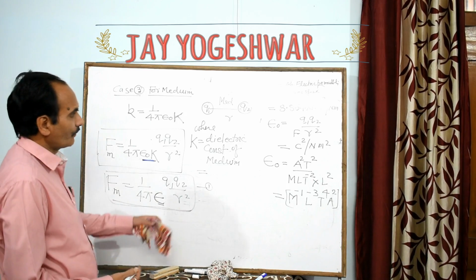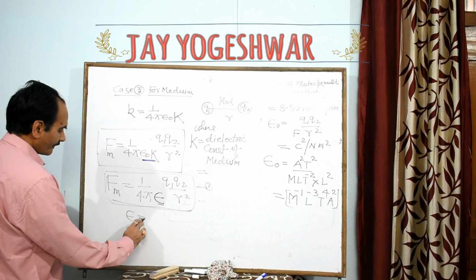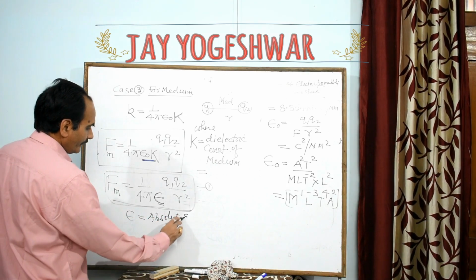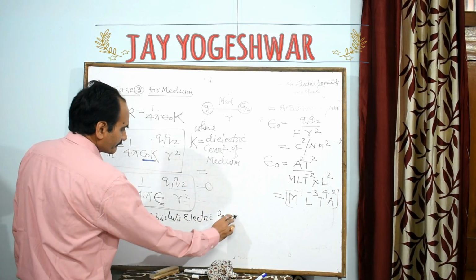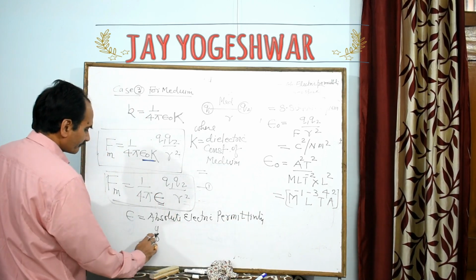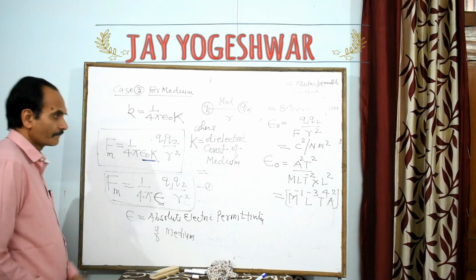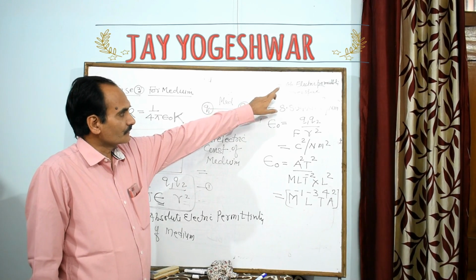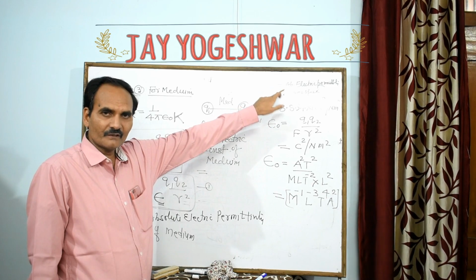Where epsilon is called the absolute electric permittivity of the medium. Please listen carefully. Epsilon naught is called the absolute electric permittivity of free space or air or vacuum.